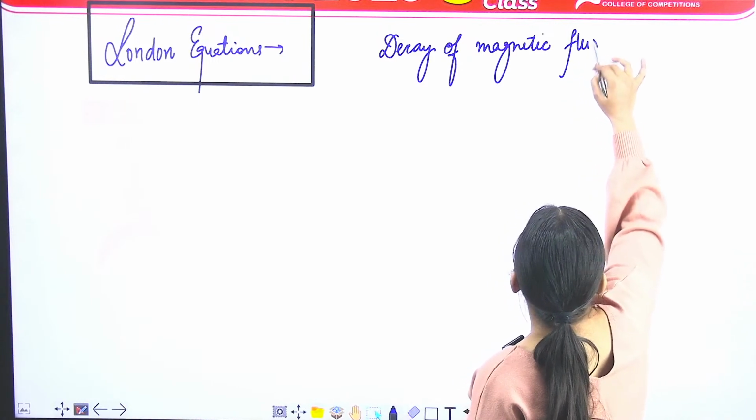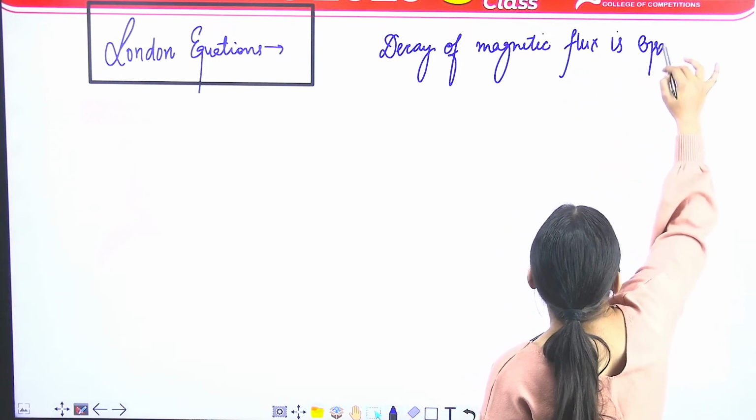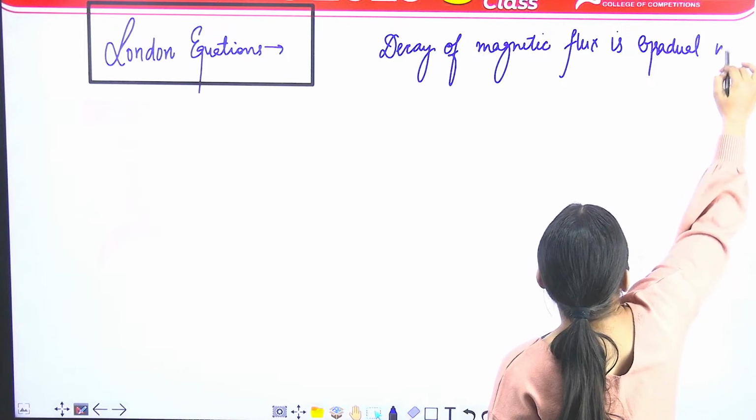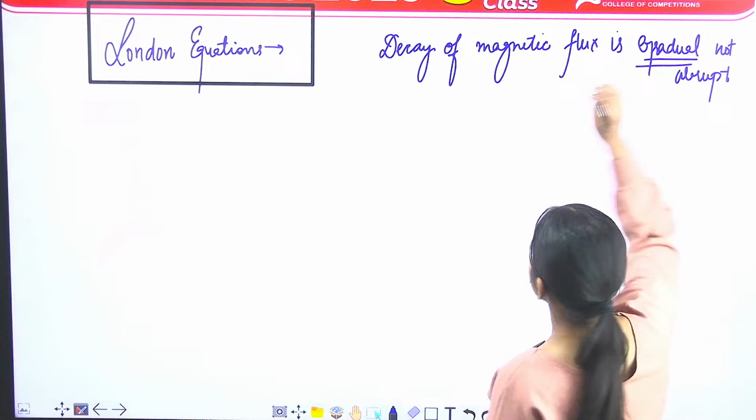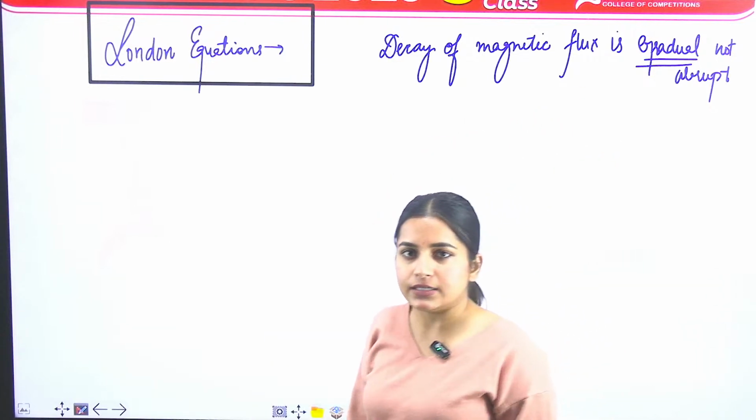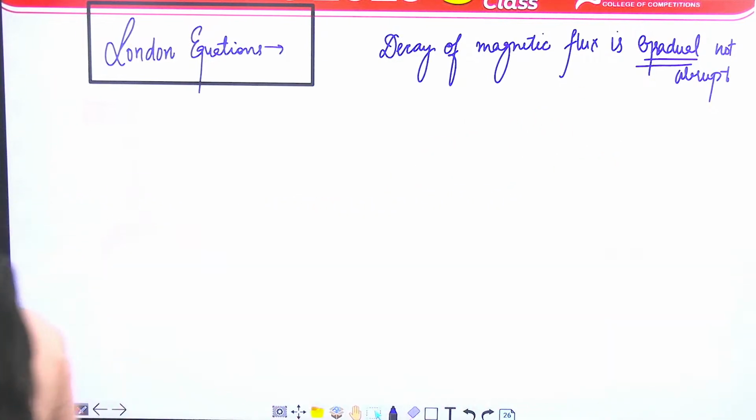Abrupt decay नहीं है, it is a gradual decay from some value at the exterior to 0 in the interior, and the distance of penetration below the surface is about 500 angstrom. Okay, so in order to explain the phenomena of flux penetration through thin films of superconductor, we devise some equations और उनको हम क्या बोलते हैं, लंदन इक्वेशंस बोलते हैं.